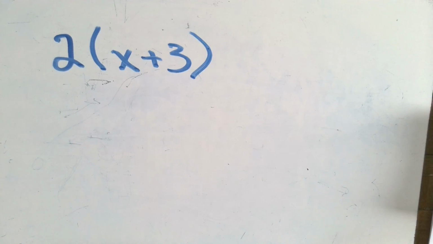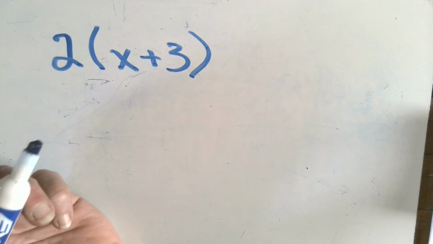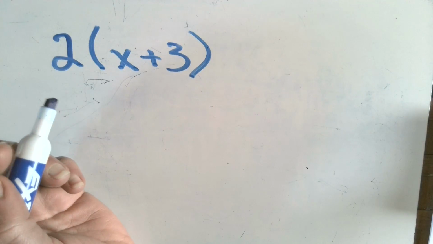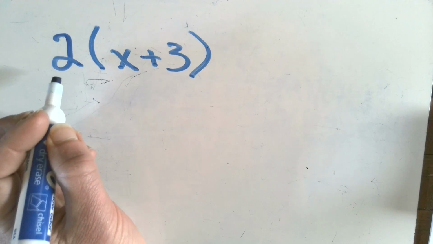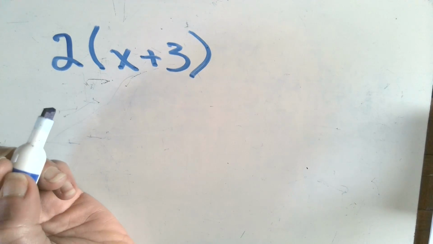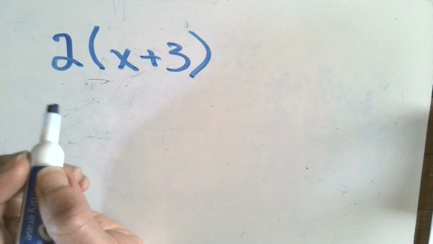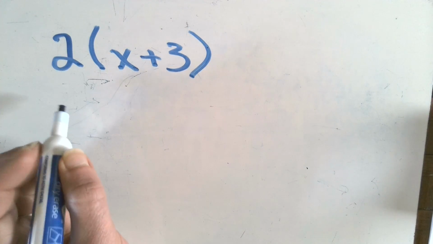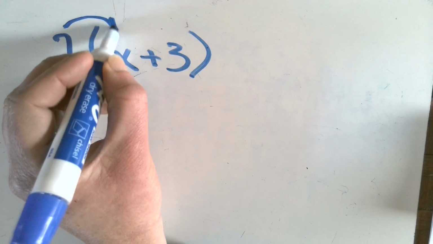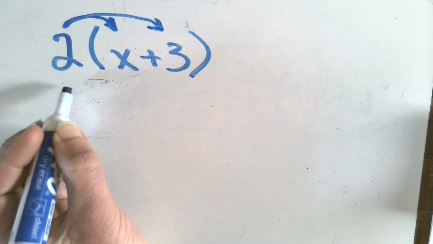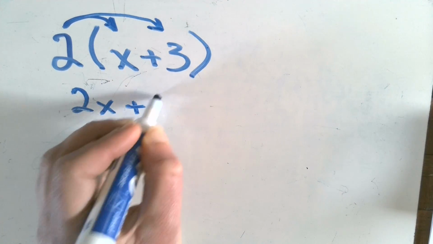If you look at this expression, you can see that we have 2 times the quantity x plus 3. We have 2 factors, the 2 and the x plus 3, and when we multiply those, we get the product. And you know to use the distributive property to multiply this out, and we get 2x plus 6.